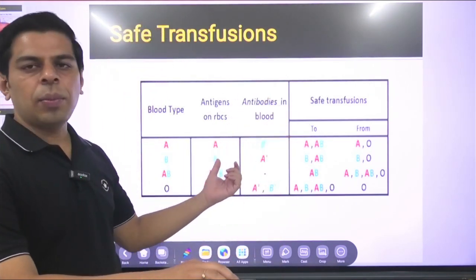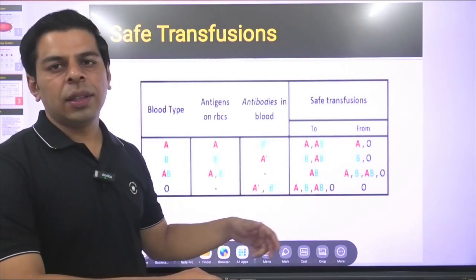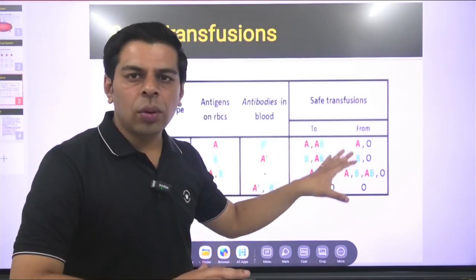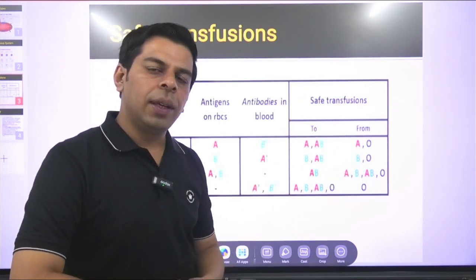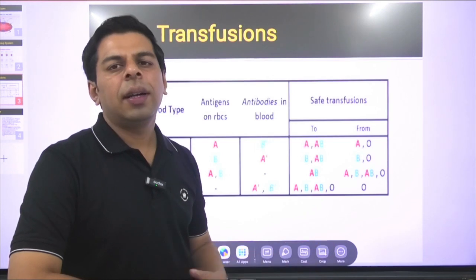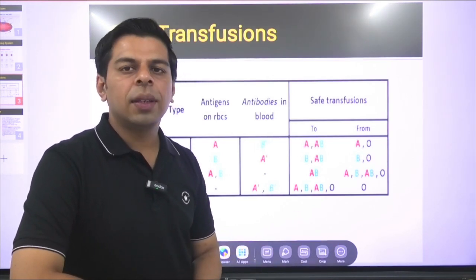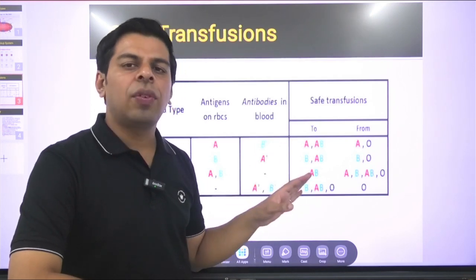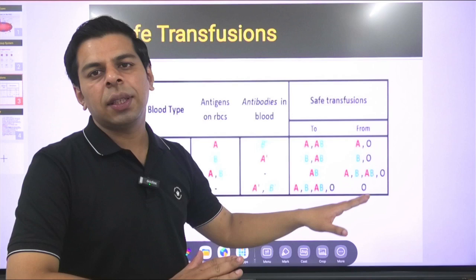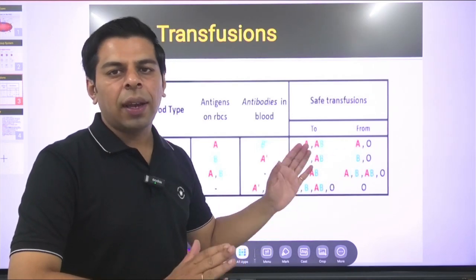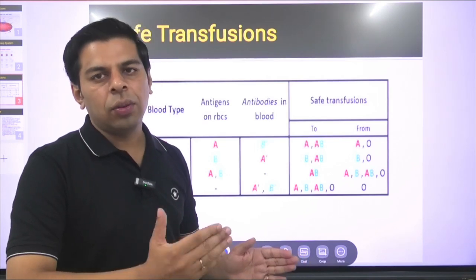The antigen antibody part is clear, you have the universal donor recipient part, only the minor part needs to be mugged up. So once you decode this, even some lengthy reasoning type questions will be in your grasp, and that could give you an edge of 2 marks, which is quite crucial in state services as well as in the UPSC examination. This template follows for the other blood groups as well. So you just need to understand the basic criteria of antigen and antibody and why it is always preferable to match the blood groups first and then only transfuse.